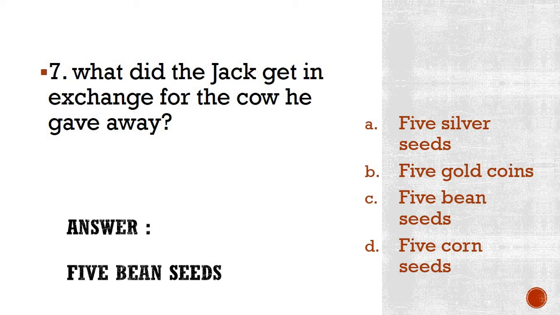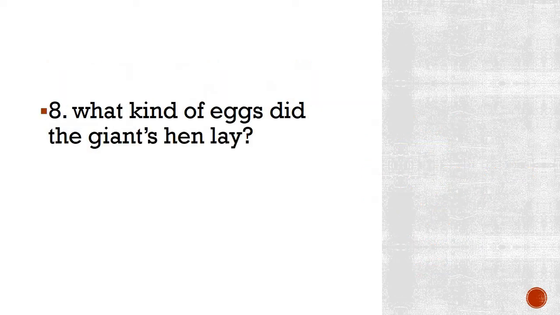If not writing the answers, at least you should repeat after me. What did Jack get in exchange for the cow he gave away? Answer: 5 bean seeds. Okay, moving on to number 8.